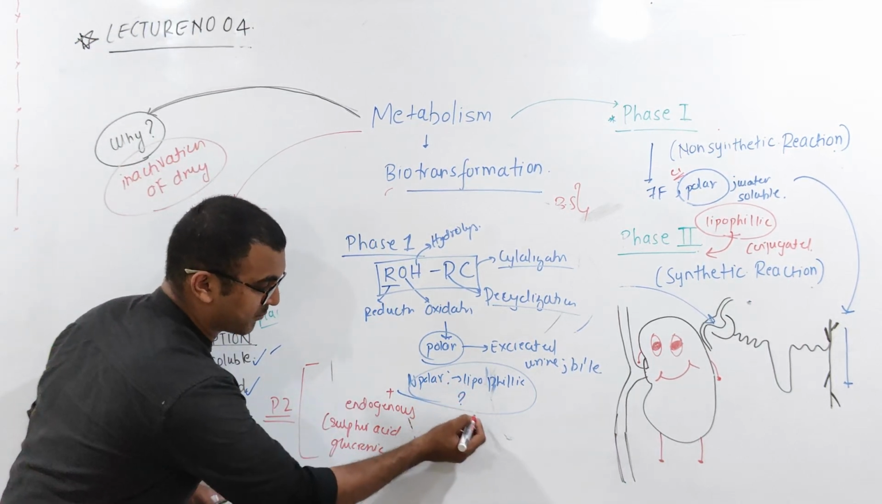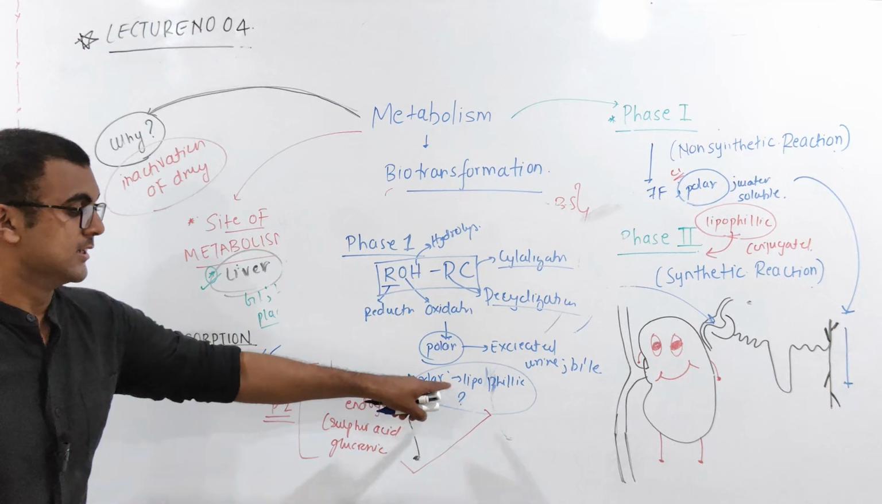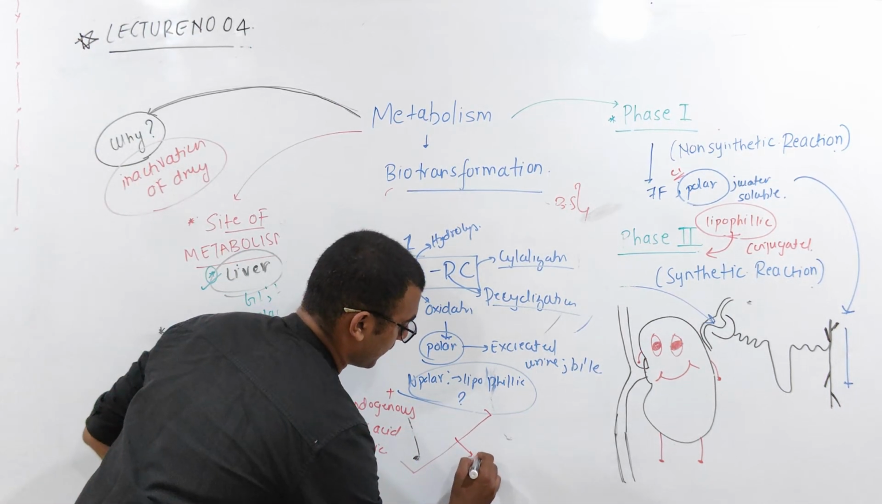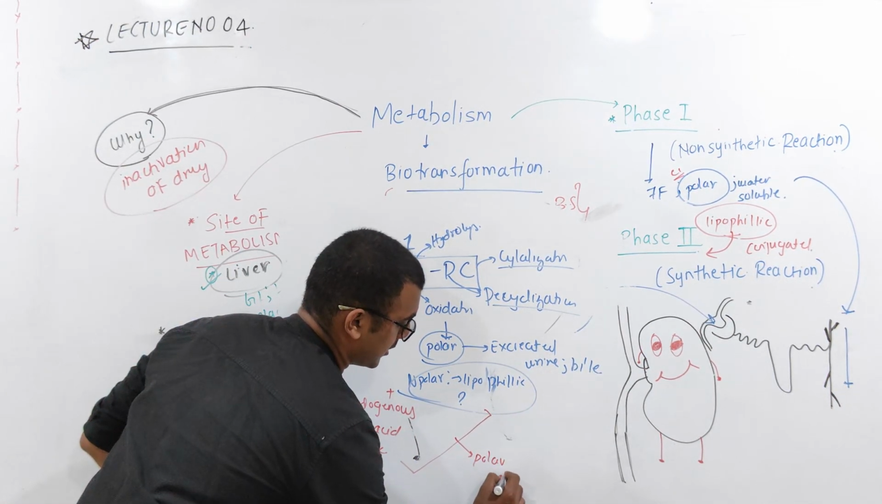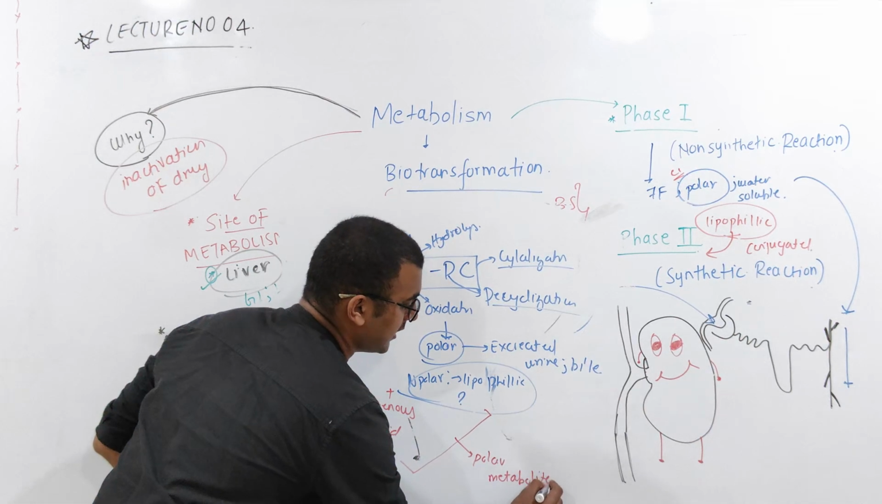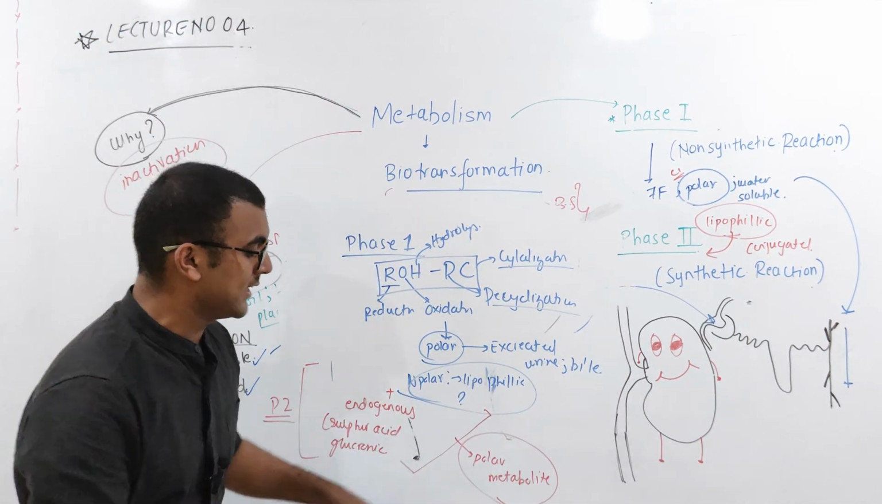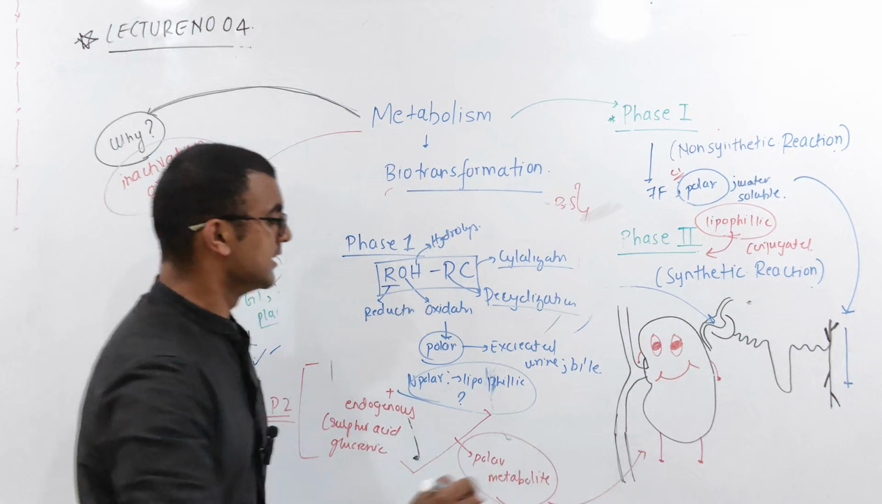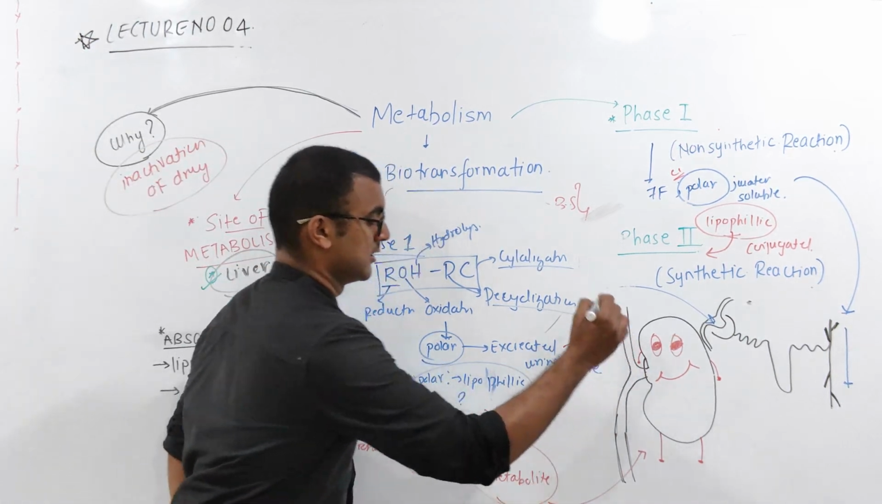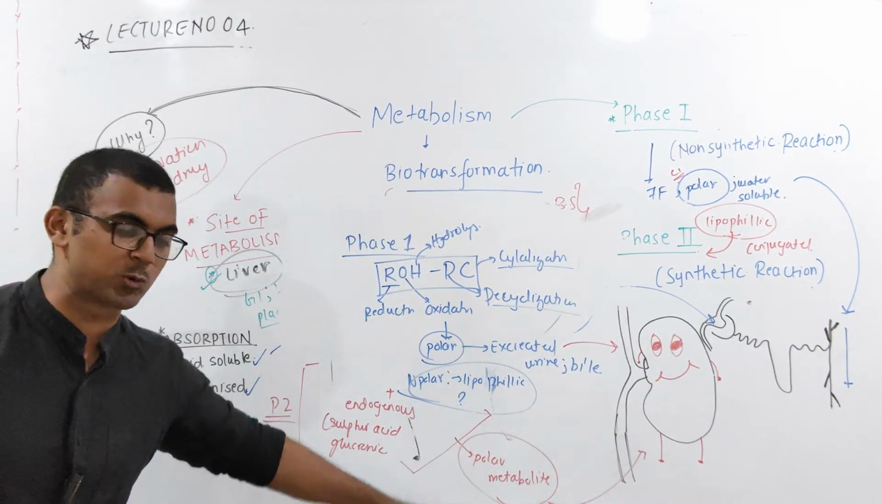Now, when these two are going to combine, this is again going to give you a polar metabolite, and this polar metabolite will again be excreted by my friend, that is your kidney. Are you understanding? Are you able to understand this? This is a very important concept.